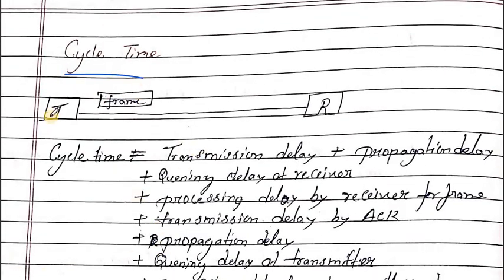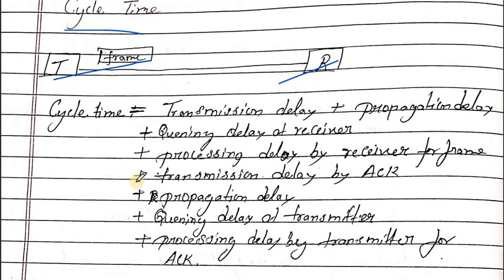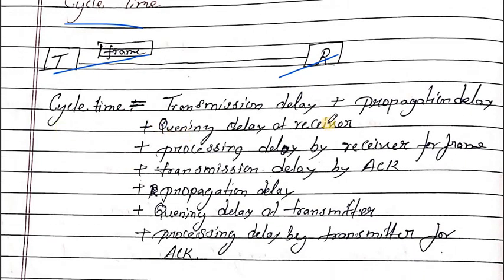Now the cycle time. If the transmitter transmits the frame and the receiver receives the frame, then there is a cycle time. First the transmission delay, the time taken to put the frame into the channel. Then the propagation delay, the time taken by the frame to travel from the transmitter to the receiver end.